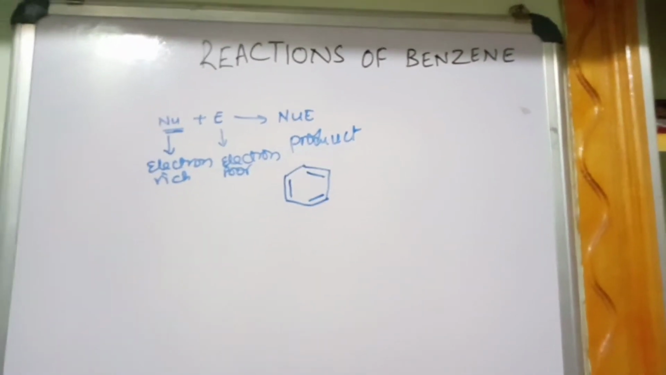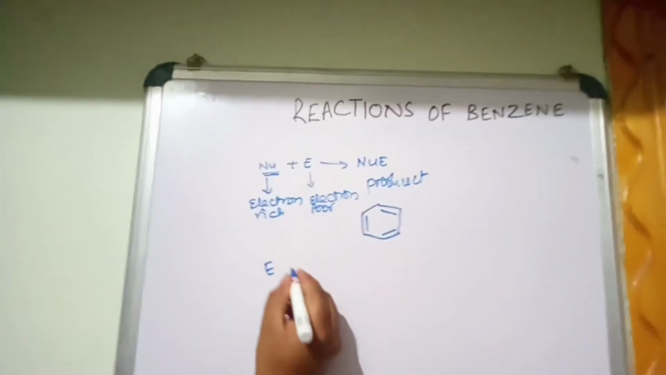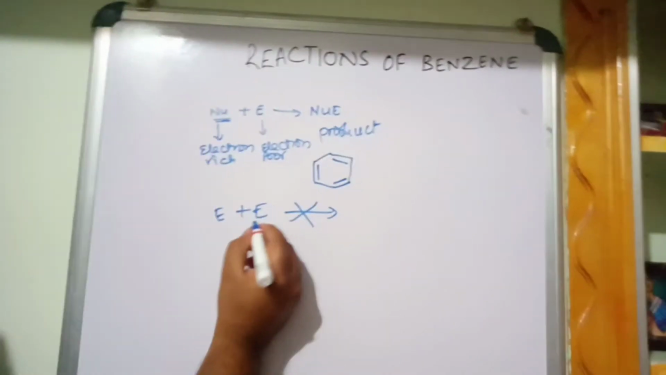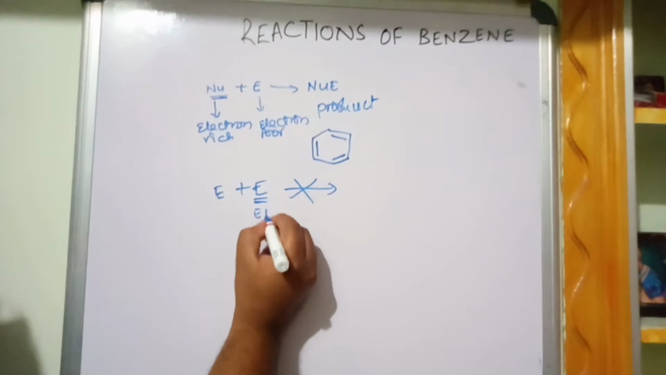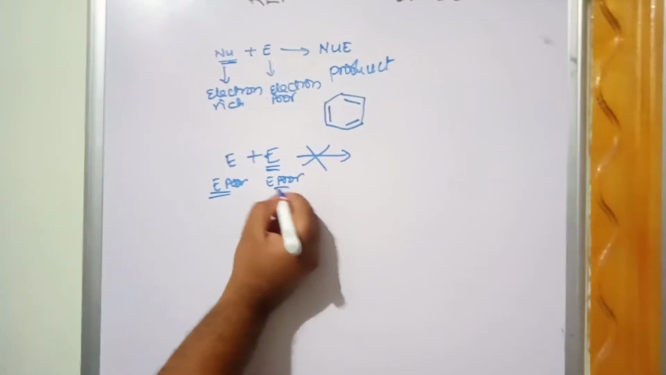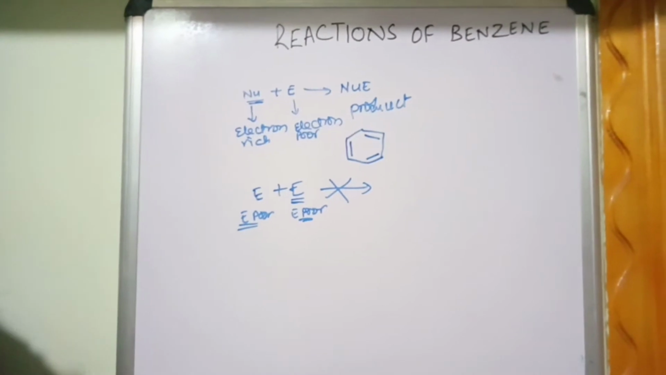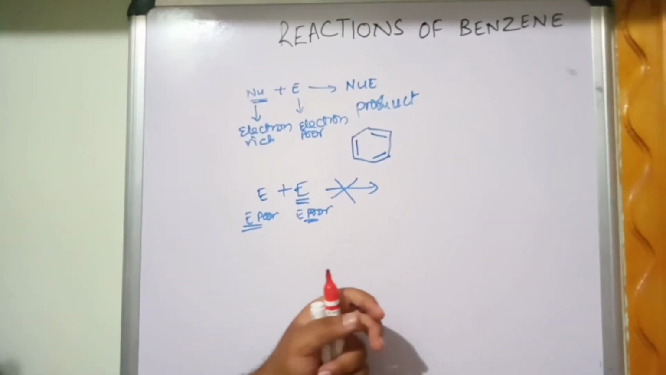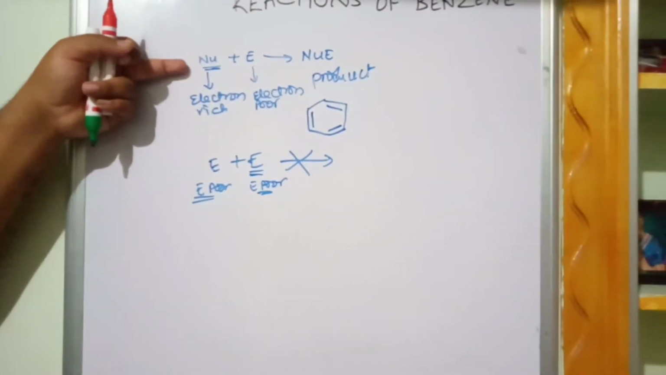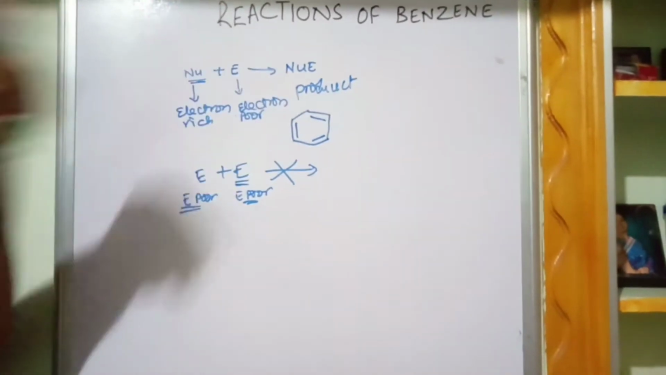Now this is a general reaction. If you take in the general reaction both electrophiles, the reaction does not take place because this is also electron poor. This is also electron poor. It is simple: a beggar cannot ask money from another beggar because he is also poor. He can ask from the rich. So this is rich, this is poor. The rich will donate to the poor.